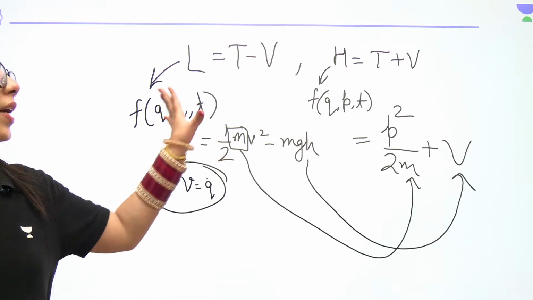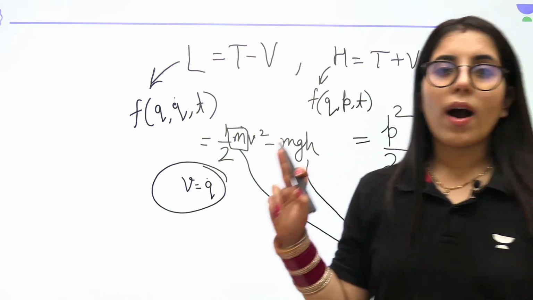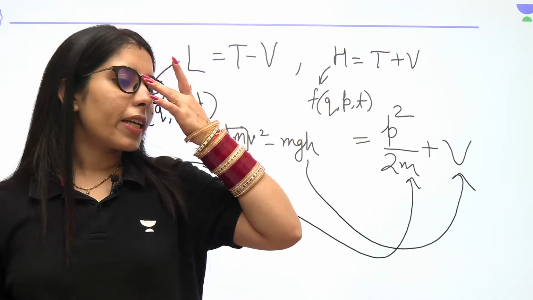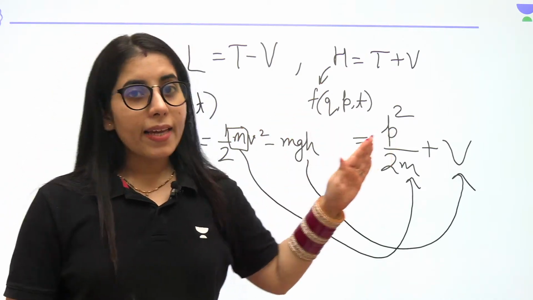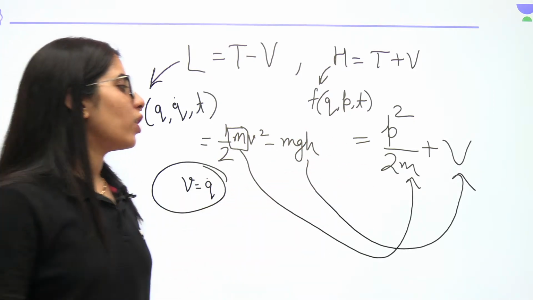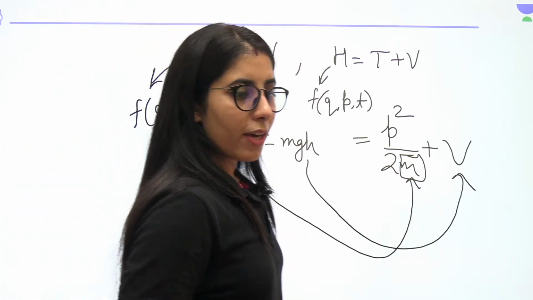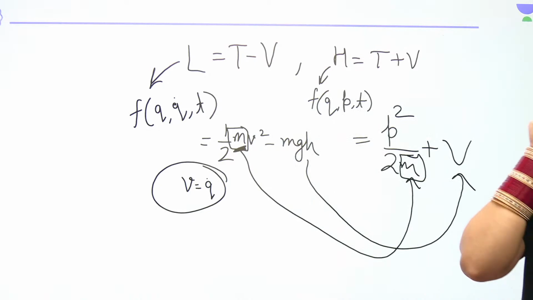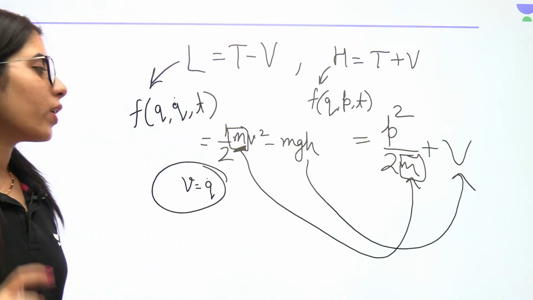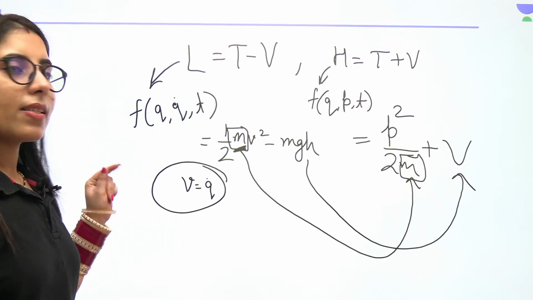Okay, this is how you can do the conversion from Lagrangian to Hamiltonian or vice versa. Why? Because if the Hamiltonian is given, since you know it is a function of coordinate, momentum and time t, its kinetic energy you will compare with p square upon 2m, and that's how you can get the m value from there. And if you want to write the Lagrangian, this is how you can put it in place of m and you can get your answer. Please tell me, is it all right and clear to everyone or not? If in case there is any doubt, just mention it and let me know about it. We will be discussing it then.